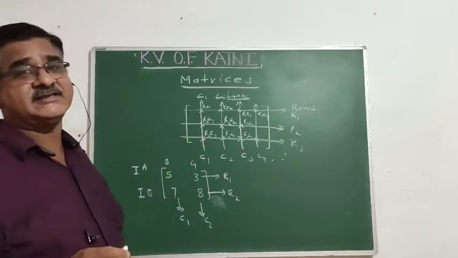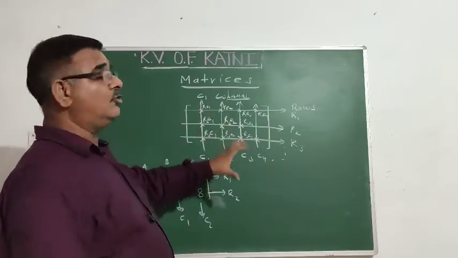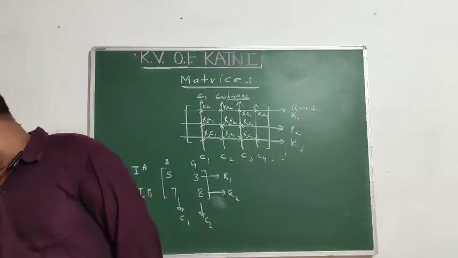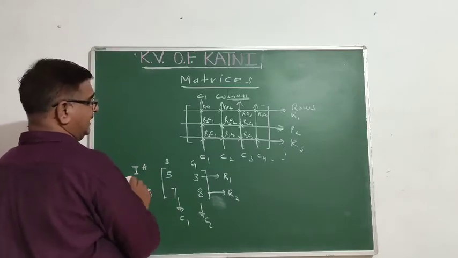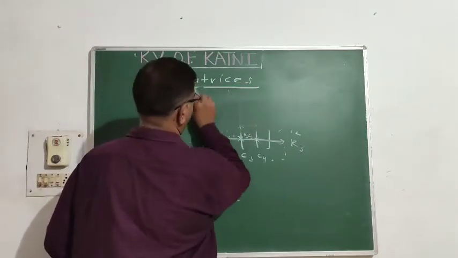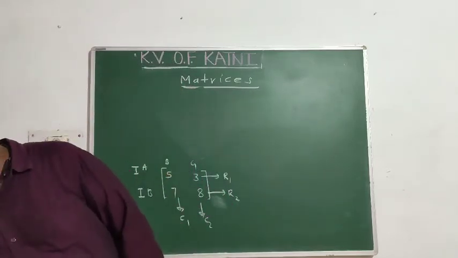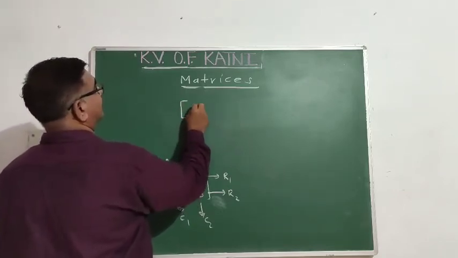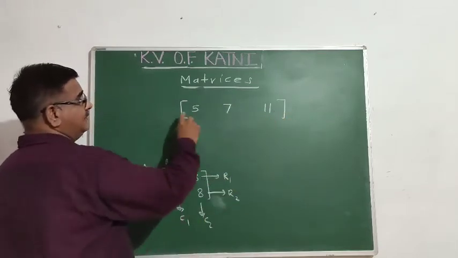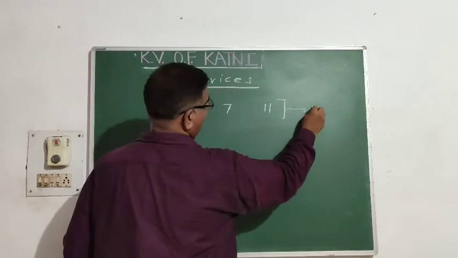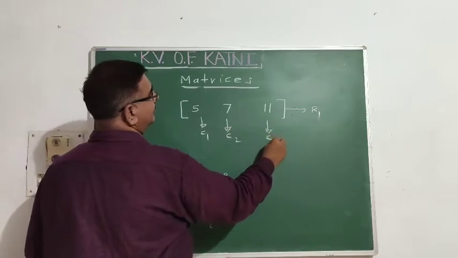So, what is a matrix? A matrix is nothing but the systematic arrangement of the given objects or articles in the form of rows and columns. Let us discuss some more examples. Another example is 5, 7, 11. This is a matrix. How many rows are there? Only one row. How many columns? C1, C2, C3. 3 columns.